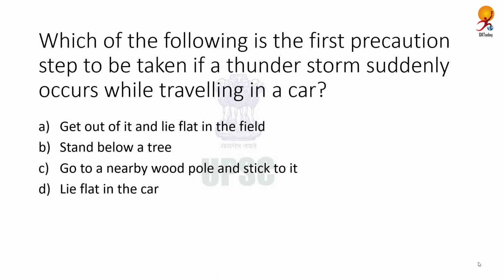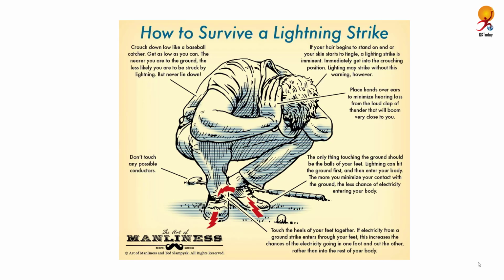Which of the following is the first precaution step to be taken if a thunderstorm suddenly occurs while traveling in a car? The correct answer is get out of the car and lie flat in the field. Now why is that? It's because a lightning strike can carry a high current and your car is metal which might attract it.